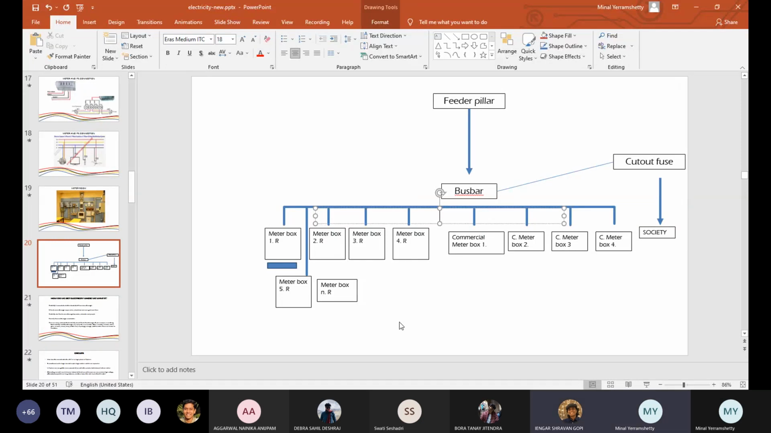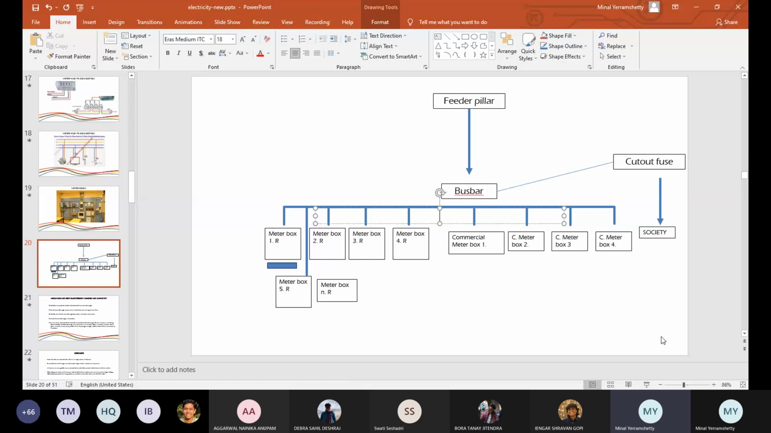So there's only individual cutouts, right? There's not like one cutout for the entire building in case of any emergency. You have to individually put out all the cutouts in case the whole building needs to be repowered. Yes, yes, yep. So that's how it is done. ठीक है? Is this clear?